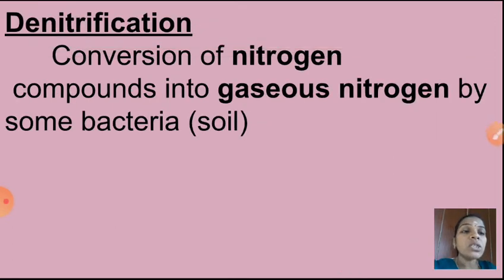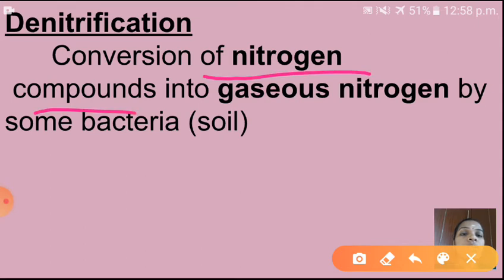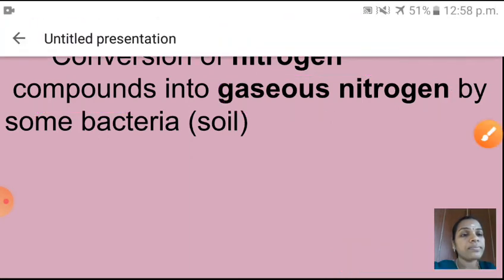The next process is denitrification: conversion of nitrogen compounds into gaseous nitrogen by some bacteria. So children, what is meant by denitrification? Conversion of nitrogen compounds into gaseous nitrogen. Where will that gaseous nitrogen be released? To our atmosphere. This process takes place with the help of bacteria present in the soil. I hope you understood these 4 processes of the nitrogen cycle. Shall I go to next now?